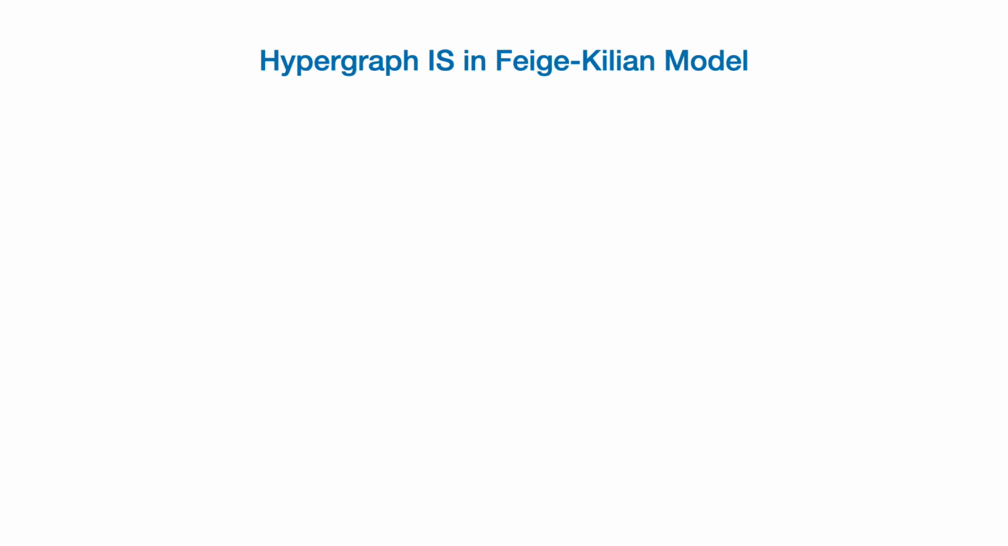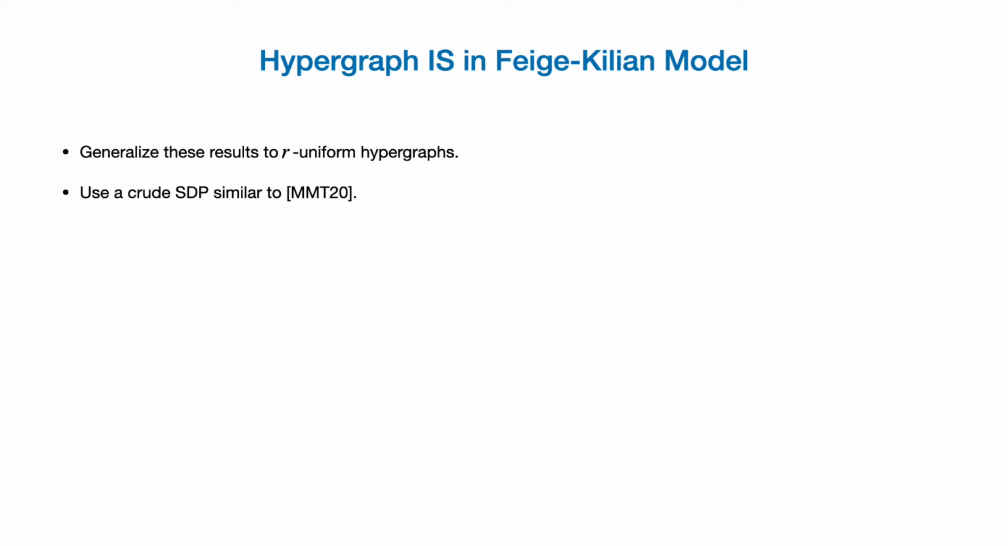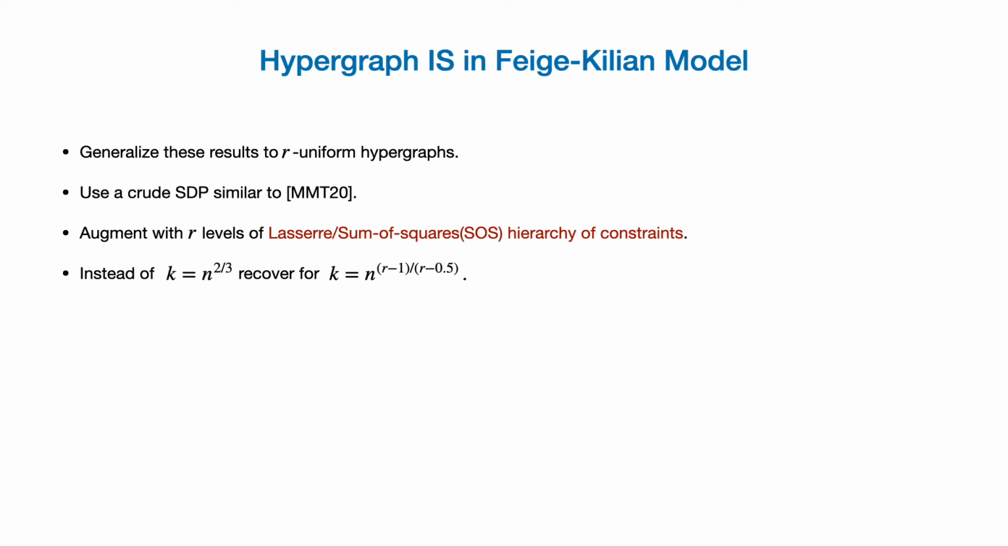So now I'll talk about our extension of these results to r-uniform hypergraphs. Similar to the graph case, we'll also use a crude SDP here. However, we augment this with r levels of the Lasserre sum of squares hierarchy of constraints. Here we add decision variables for tuples up to size r, and we add the corresponding Lasserre sum of squares constraints on these variables. Instead of k equals n to the power 2 by 3, we can only recover for this value of k now. But this is fine because this is still small o of n.